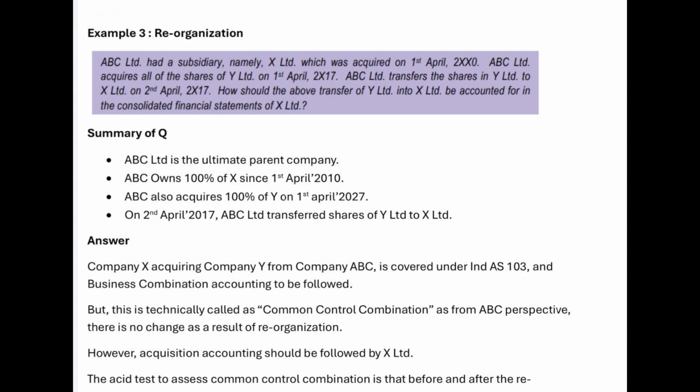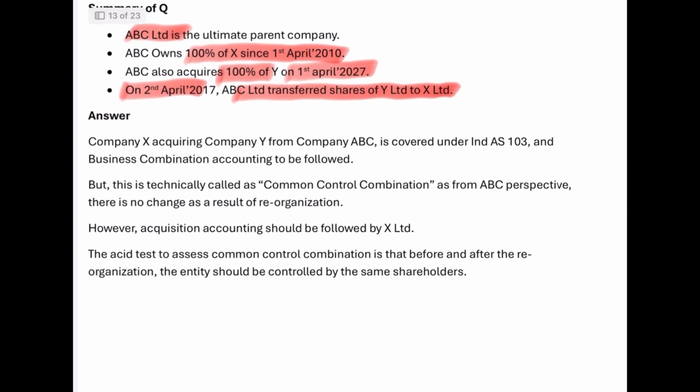In this example, ABC Limited is the ultimate parent company and ABC owns 100% of the shares of X on 1st April 2010. ABC also acquires 100% of the shares of Y from 1st April 2017. Then on 2nd April 2017, ABC Limited transferred the shares of Y Limited to X Limited. Then we'll go through the answer.